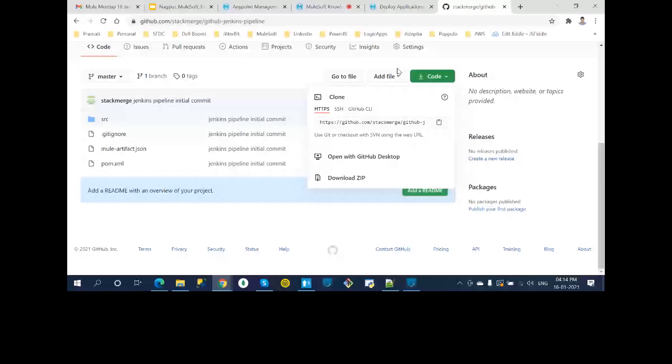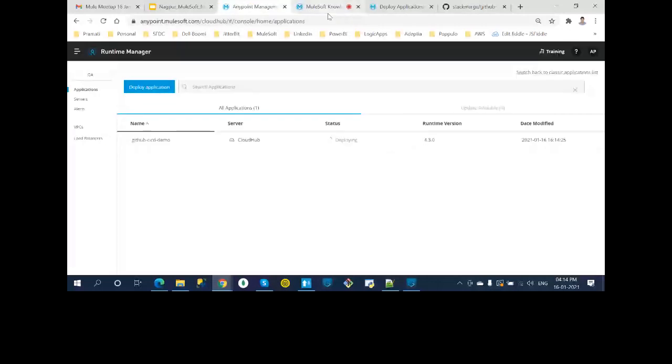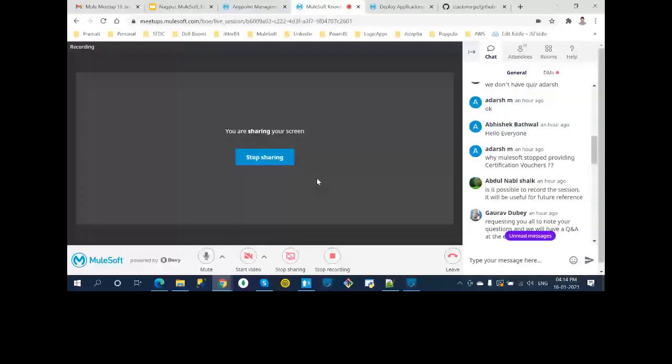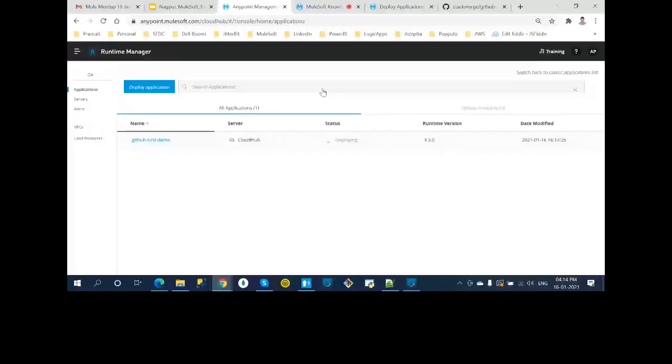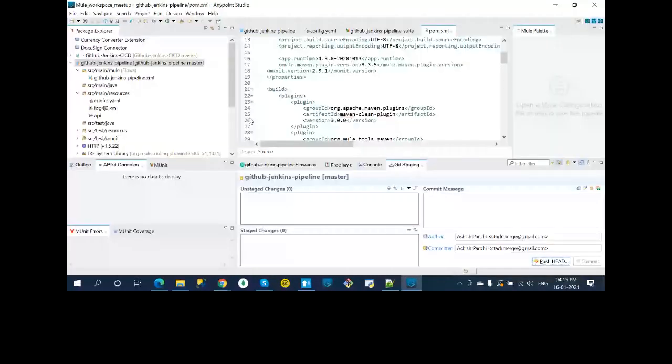So once it is deployed, meanwhile, I can take the questions. Guys, if you have any questions, let me know. Gaurav, once this is deployed, we'll run this and I'll show you one more iteration where we'll change something in the code, and then we'll see whether it's automatically getting triggered or not.